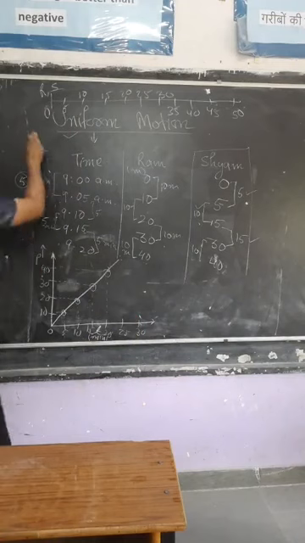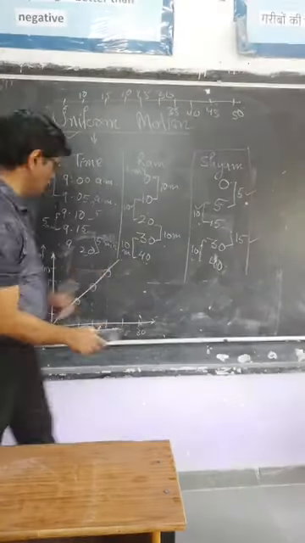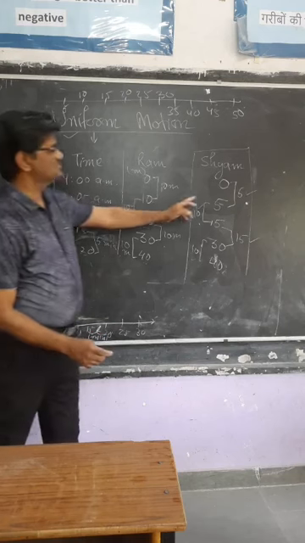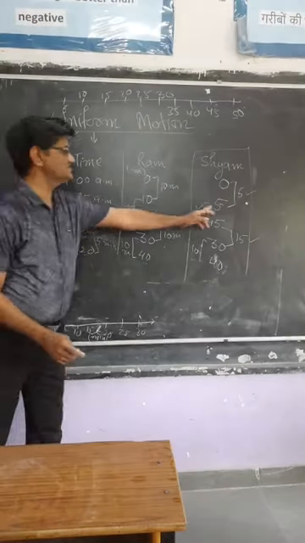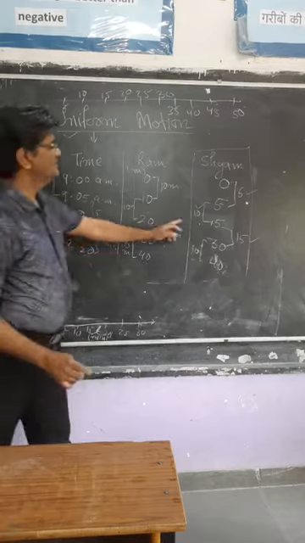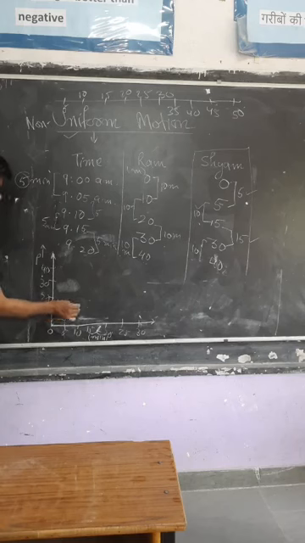Now we are taking non-uniform motion. So now I am plotting the graph for this non-uniform motion. So what we have taken here? In the first 5 minutes, just 5. You can take between 0 and 10, you can take 5 in the middle here. Then at 10, it is at 15.